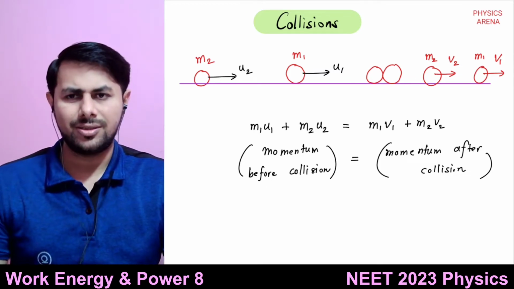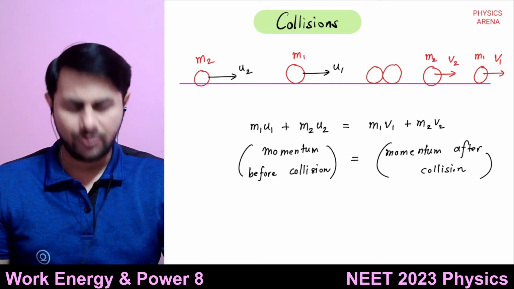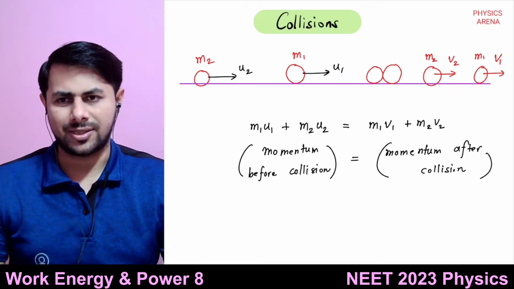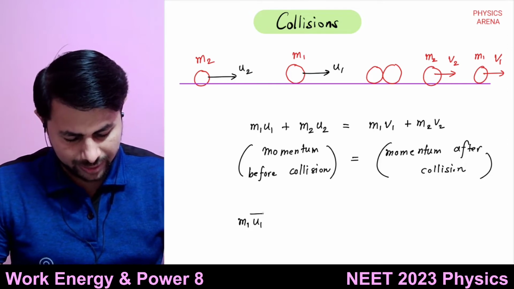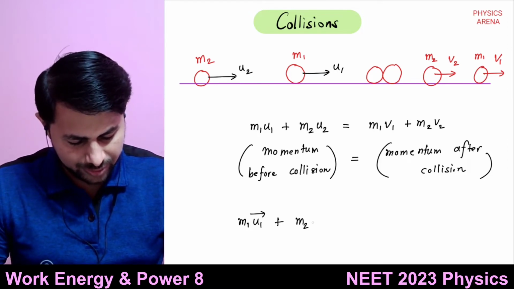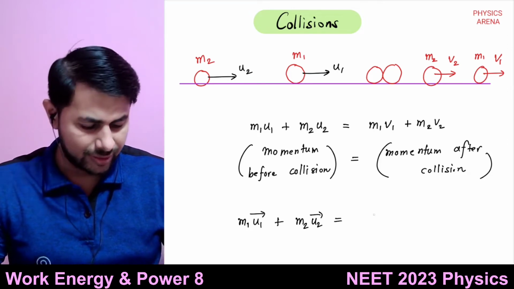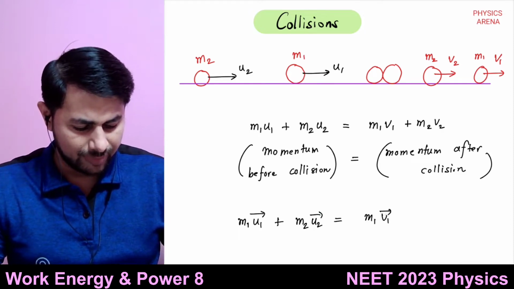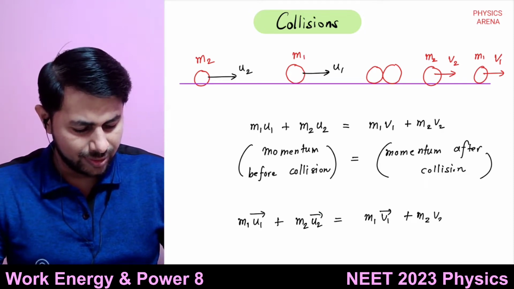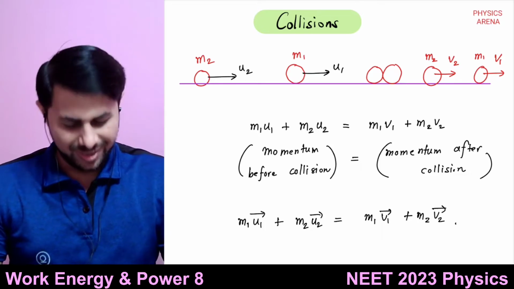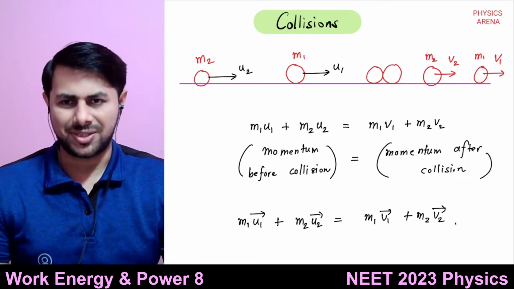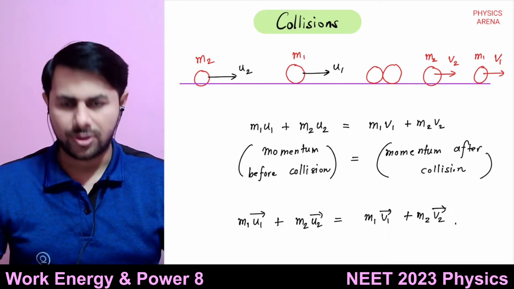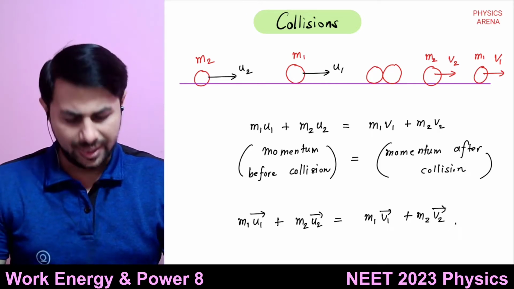So this is in one dimension. If we want to discuss the three-dimensional case, m1 u1 bar plus m2 u2 bar is equal to m1 v1 bar plus m2 v2 bar, right? We have to do nothing, we just have to put vectors on top of velocities, that's it. So total momentum is conserved, right?